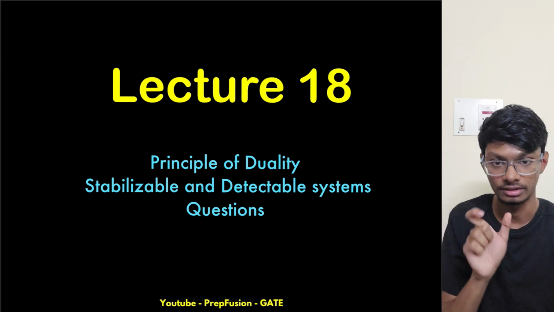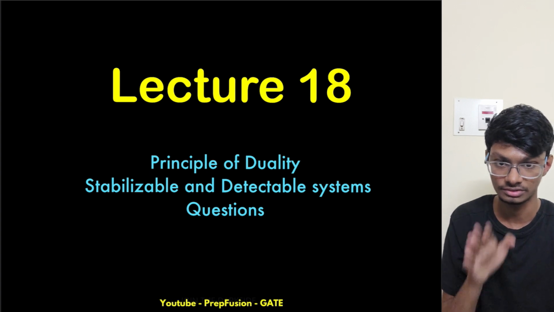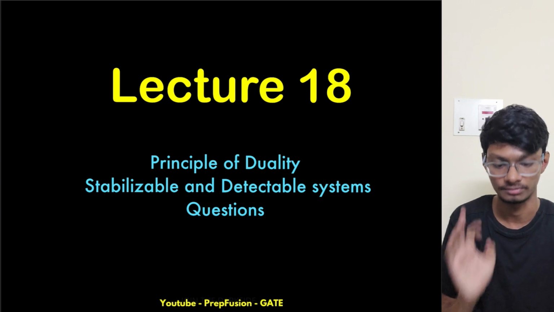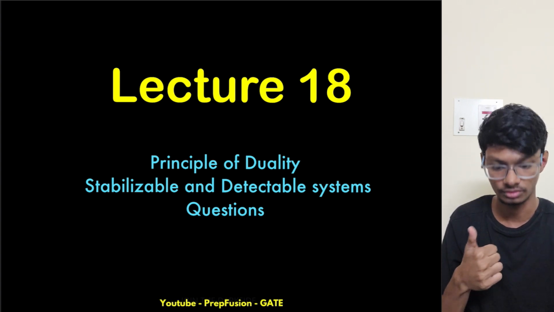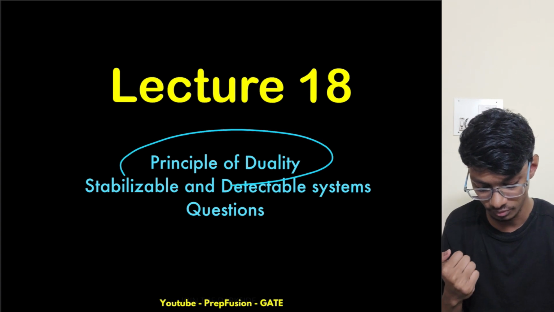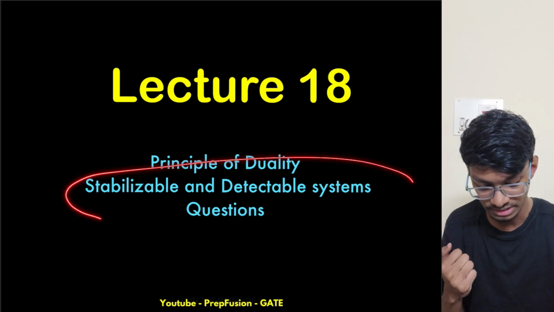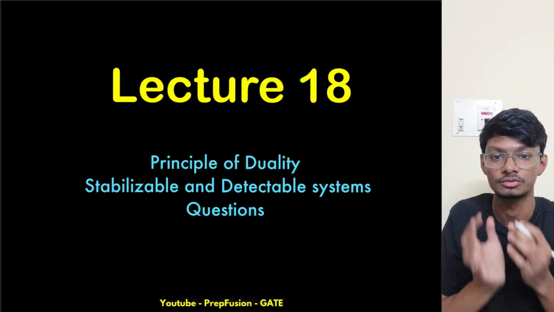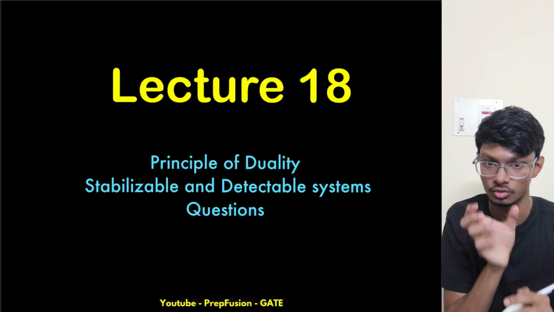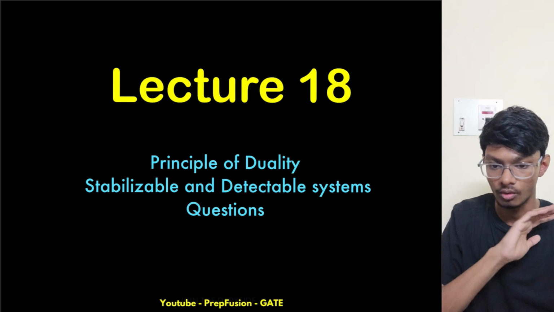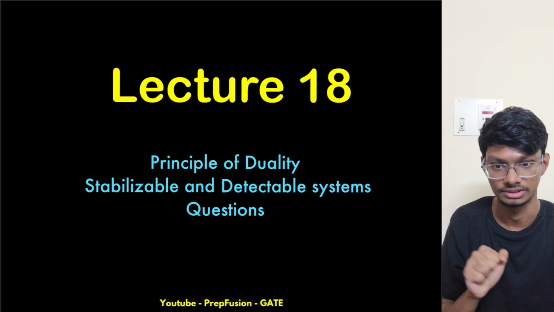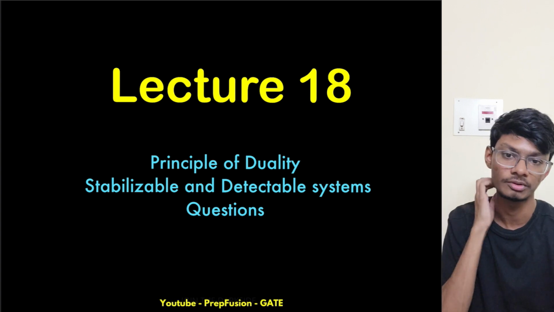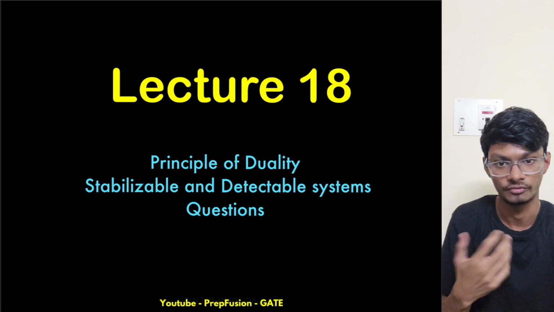If this is within the time limit, I will try to finish the topic within this lecture only, or it may so happen I have to add another lecture. That also may happen, but most probably this will be the last lecture of state space. In this lecture we will study the principle of duality, and what are stabilizable and detectable systems. These two are basically theory. MSQ or some theoretical question may come, so theory you need to know. And obviously we will solve questions from all the topics, not too many, but most of the questions, mainly not the GATE PYQs, mainly questions from where I got.